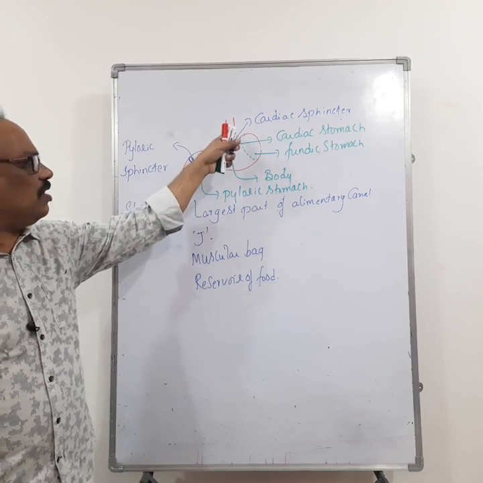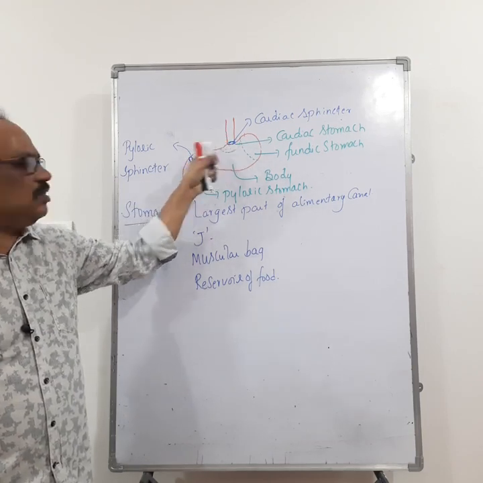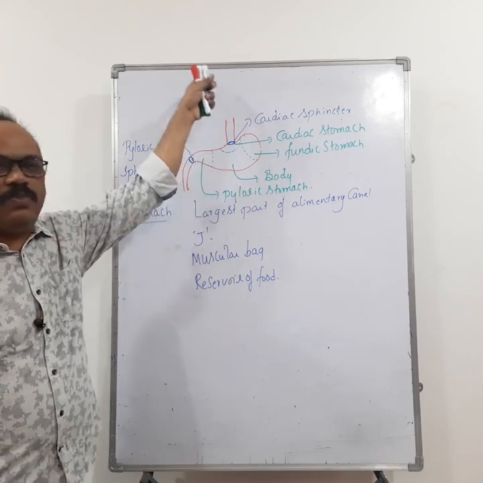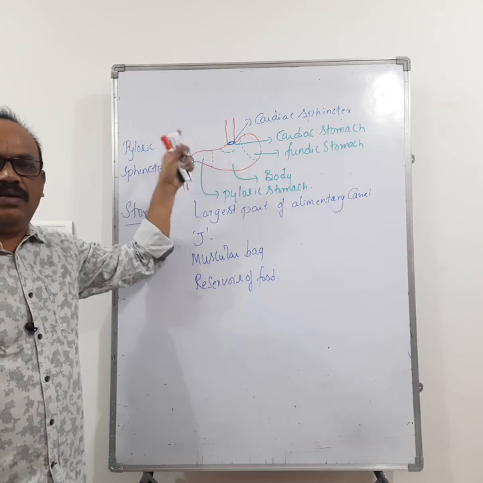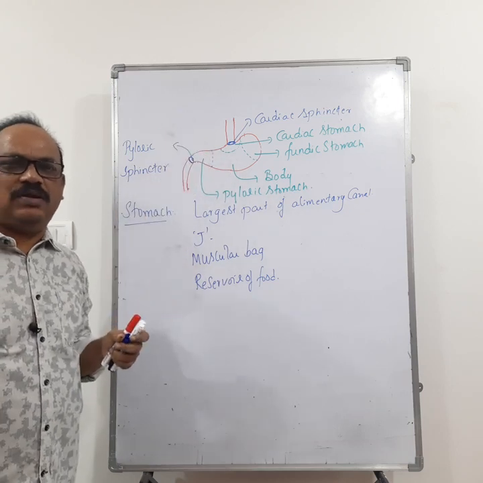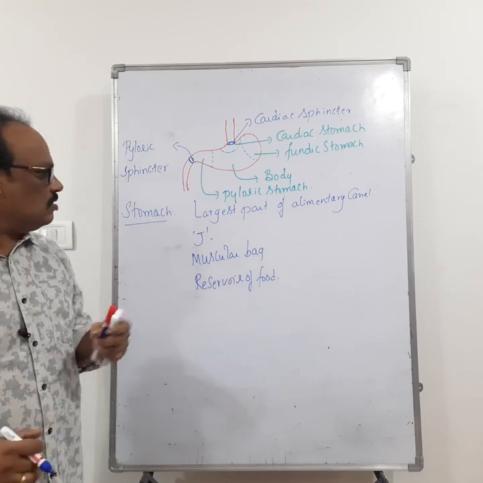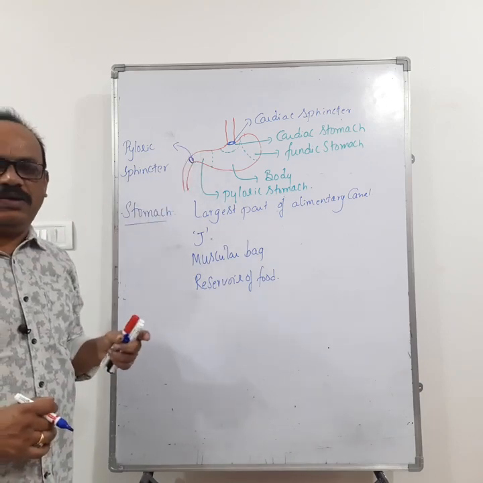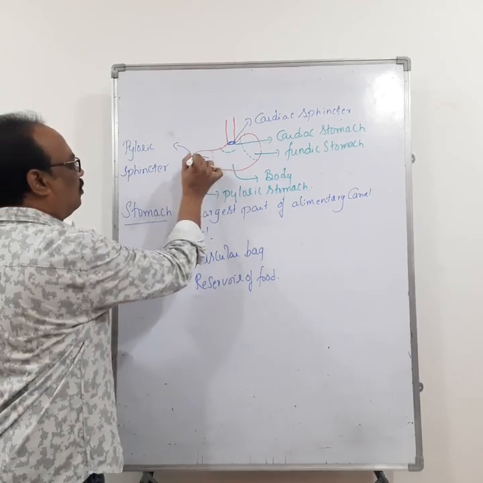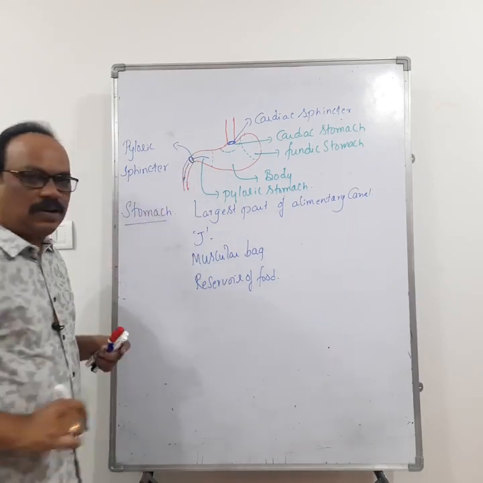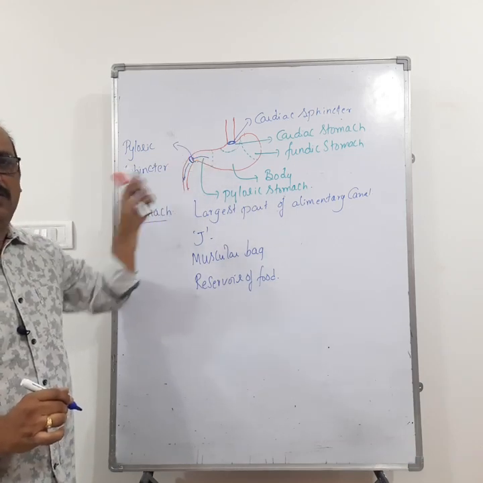Okay. Function of cardiac sphincter. Cardiac sphincter prevents regurgitation of the food. That means the backward movement of the food from the stomach into the esophagus. Then what about the pyloric sphincter? Pyloric sphincter allows the passage of food from the pyloric stomach to the duodenum.